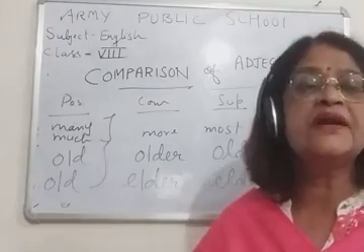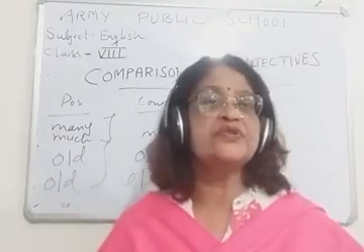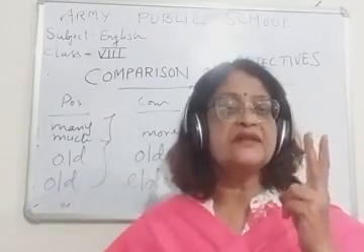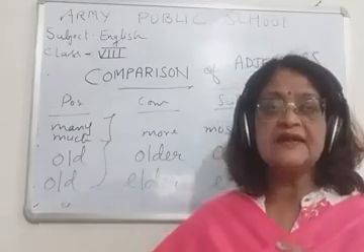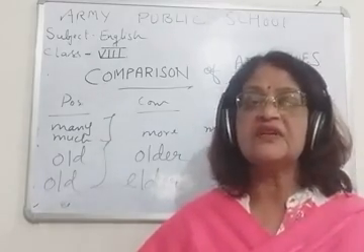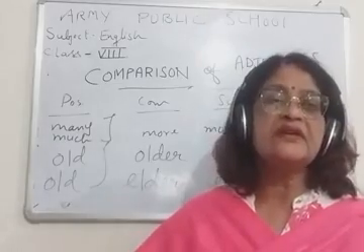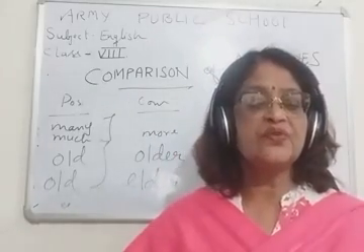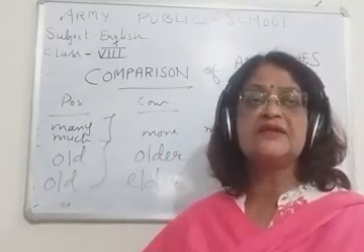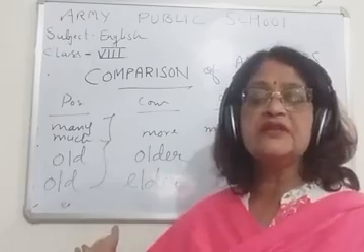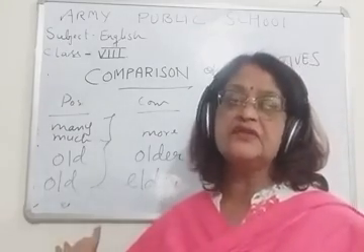So children, now I think you know how to use degree of comparison in a sentence. Okay. If two things are there, then you have to use the comparative with than, and if more than two, then you have to use the superlative degree. Okay, and you have to write the before the superlative degree. I hope children you like to learn all this. It's not new, I think you people have already done this.